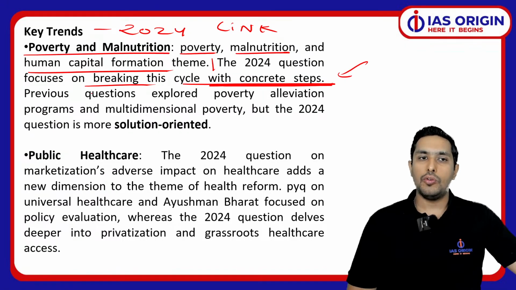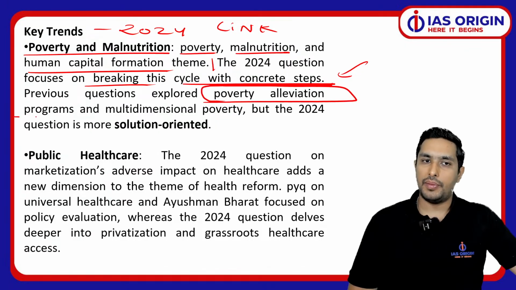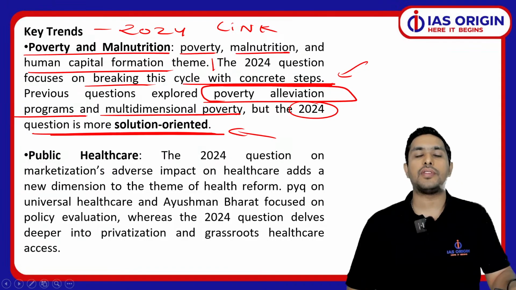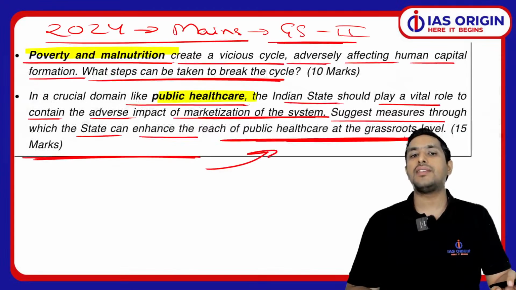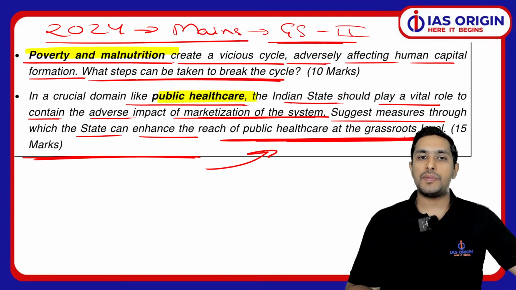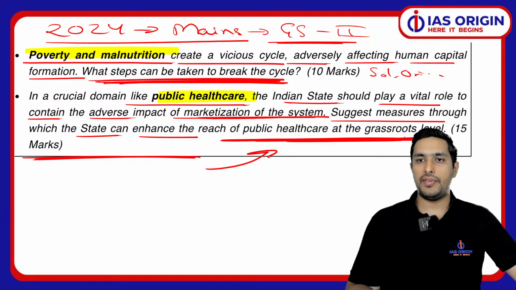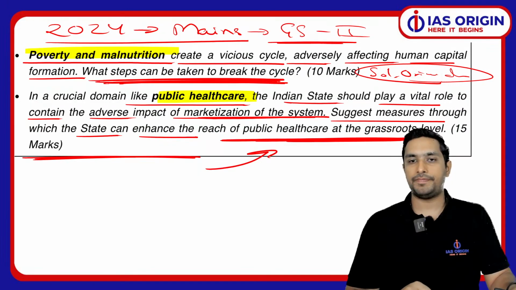So see, previous questions explored poverty alleviation schemes of the government. They also focused on multidimensional poverty, but this 2024 question is more solution oriented. Remember this thing. This question is more on the solution side of it. So that is the most important thing, that what steps can be taken to break the cycle. So that's why this is a very solution oriented kind of a question which we have over here. This is the point we have to understand.